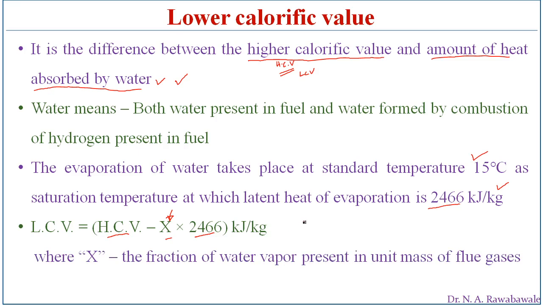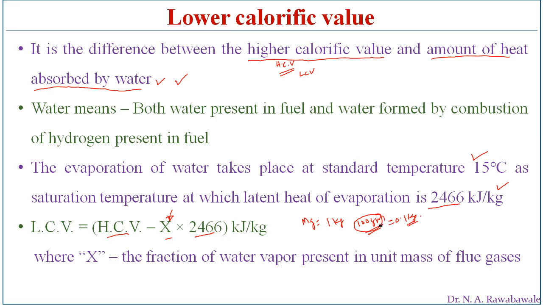Say, for example, the mass of flue gas is 1 kg. This contains, say, 100 grams of water. So 100 grams means 0.1 kg is the water, so the value of x is 0.1 kg.